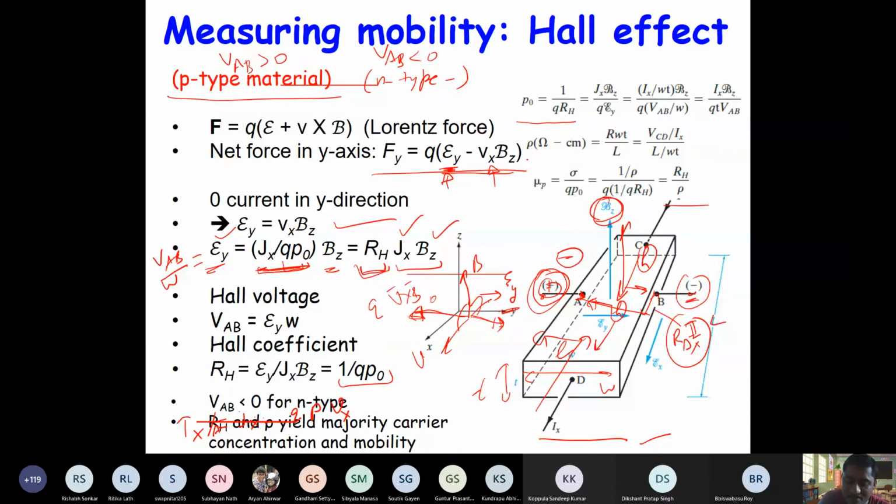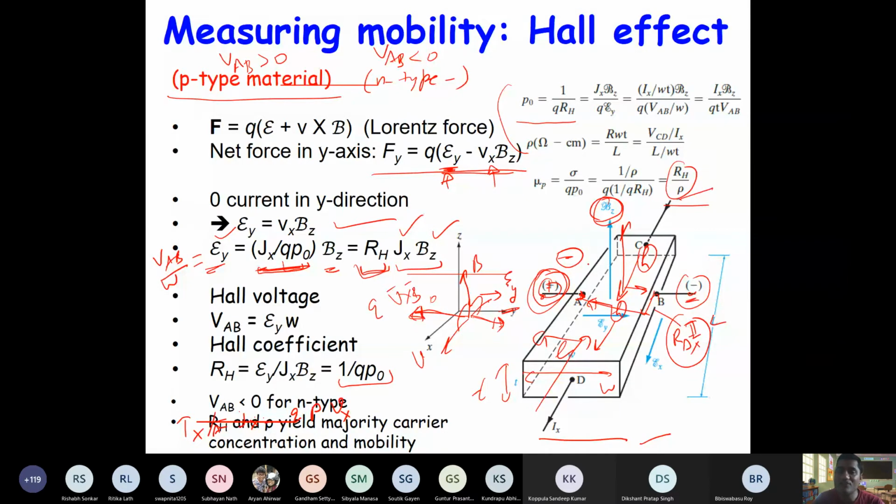Then conductivity, resistivity, you can of course directly measure from IV measurement, and mobility, you can combine these two. So it becomes 1 by rho times R_H, right? So R_H by rho, you get the mobility. Of course, this is a Hall measurement, and in the Hall measurement itself, we are also measuring the IV, right? So that is basically conductivity. So from these two measurements, you can find the carrier concentration and the mobility.